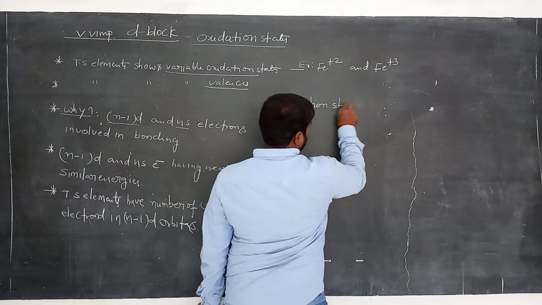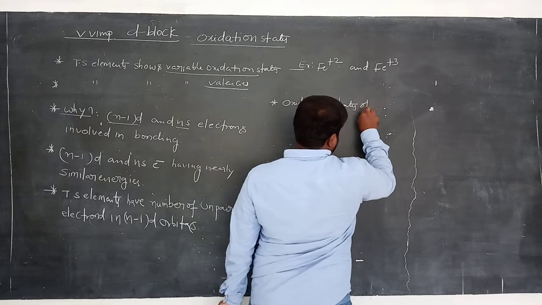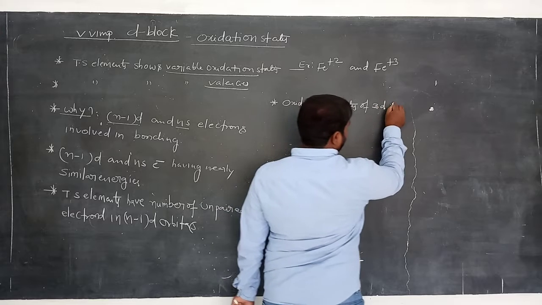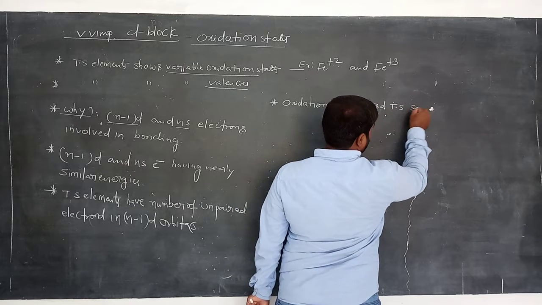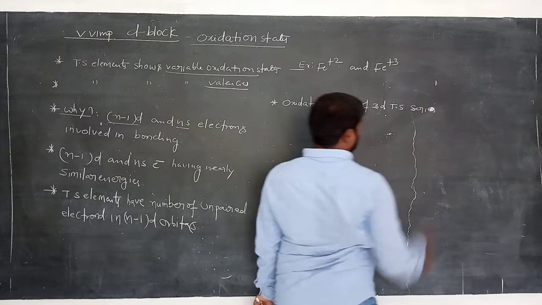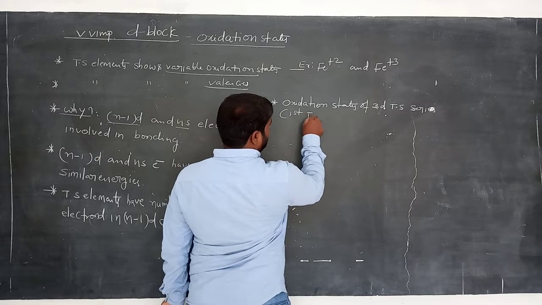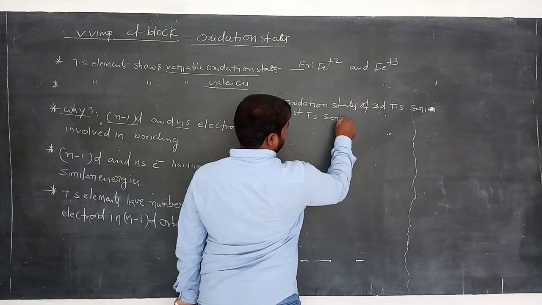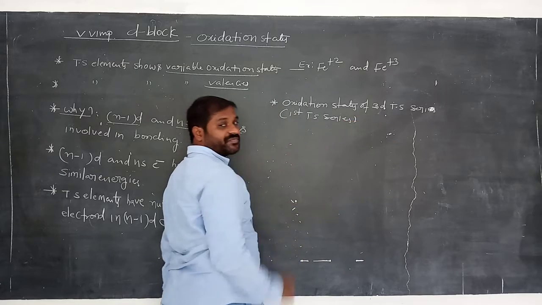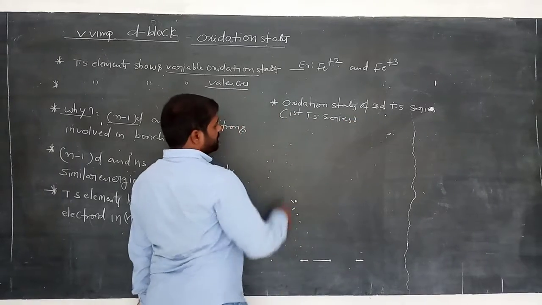Oxidation states of the 3d transition series. We also call it the first transition series or first row of transition series. Am I right?